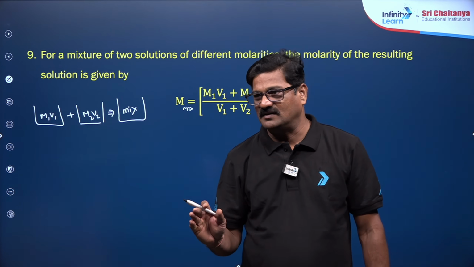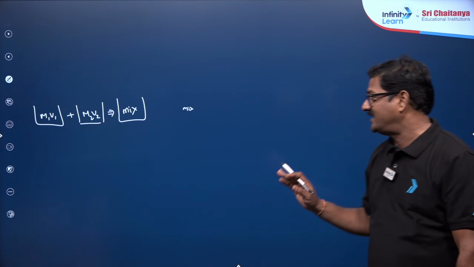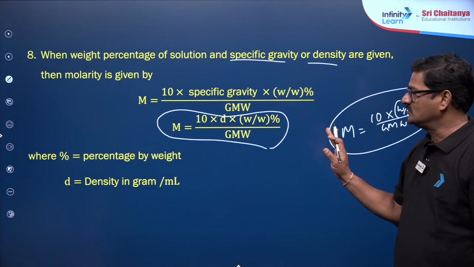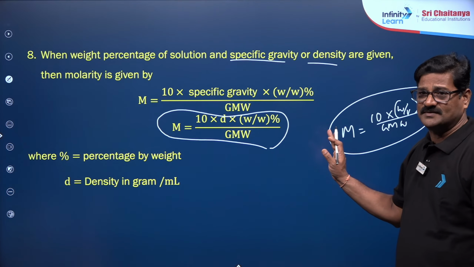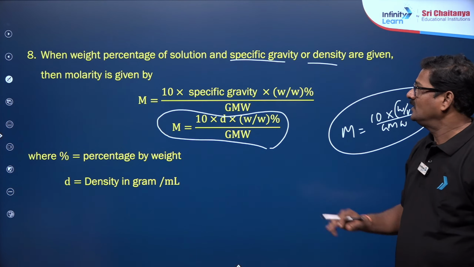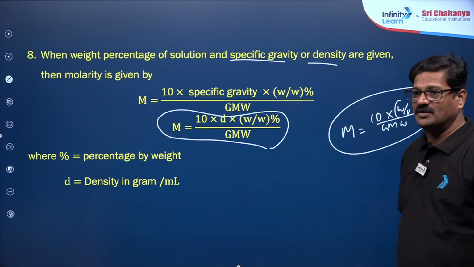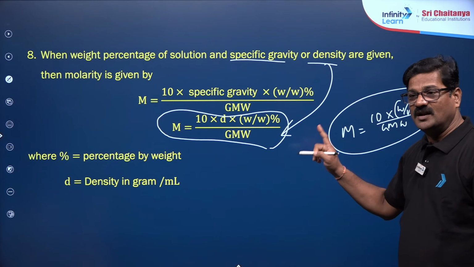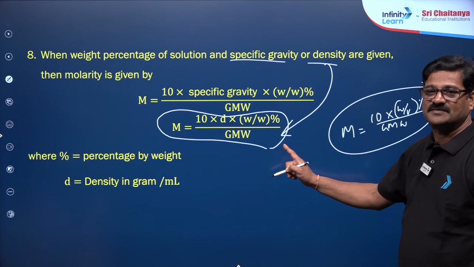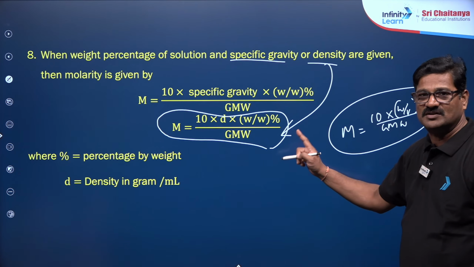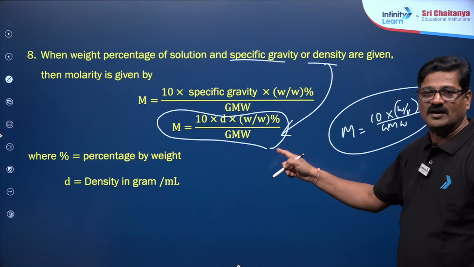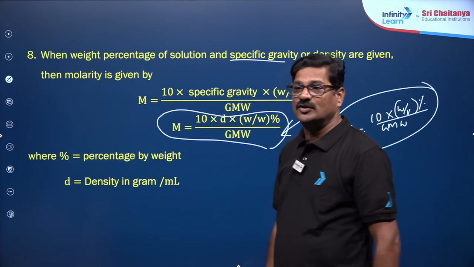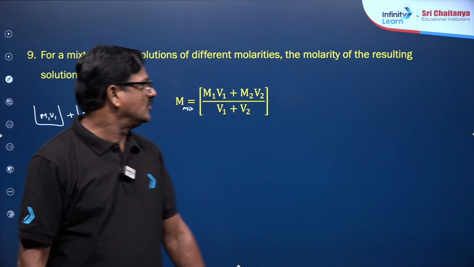Yes, specific gravity and density we can use with the same value. Aniket, we can use them for the same purpose. Any doubt? That's why specific gravity or density are given. You can use this formula. Relation between the density and the specific gravity, relation between the density and the molarity, relation between the molarity and the specific gravity, whatever. But you have to get this W by W percentage. Okay? Moving ahead.